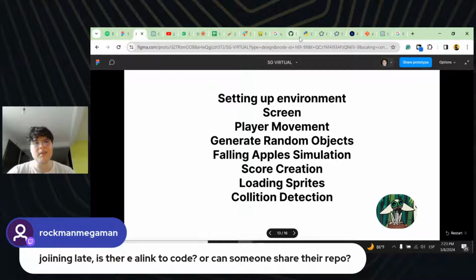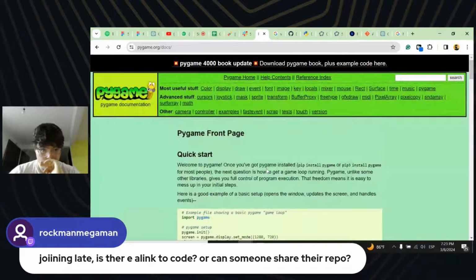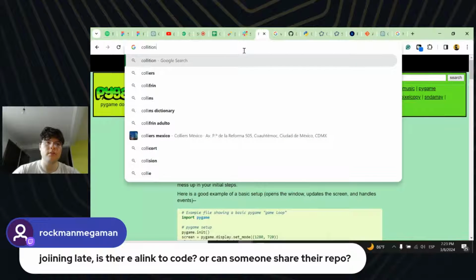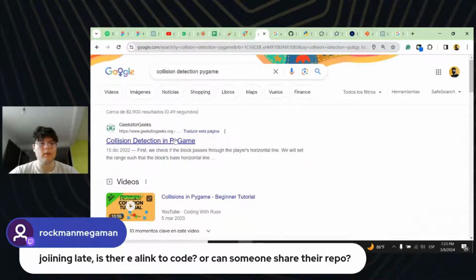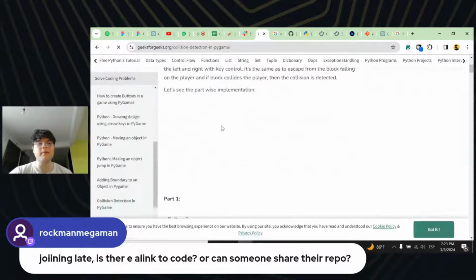And how we do that is we're just going to look at collision detection in PyGame. So let's see how collisions work in PyGame.